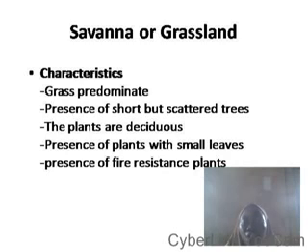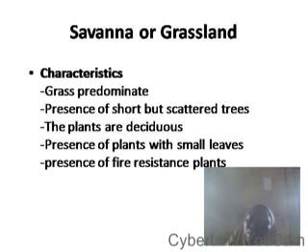Now, this savanna habitat does not contain many trees, but when it contains trees, these trees are usually short and scattered around. They are not as dense and dominant as you have it in the forest. One of the major characteristics of the savanna is that grasses predominate the savanna habitat, and there is presence of very scanty trees, but they are scattered.